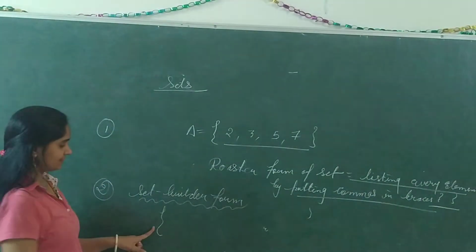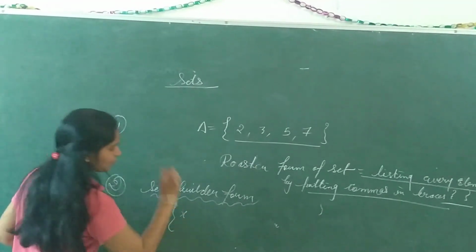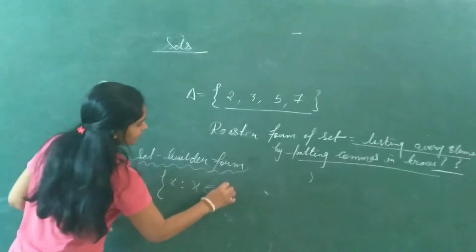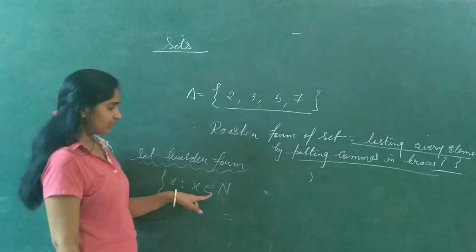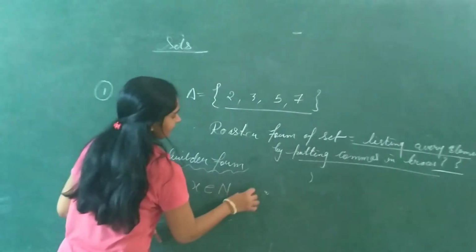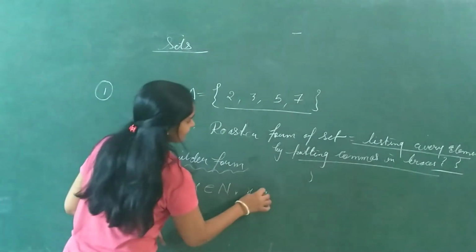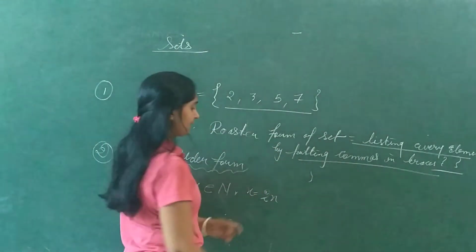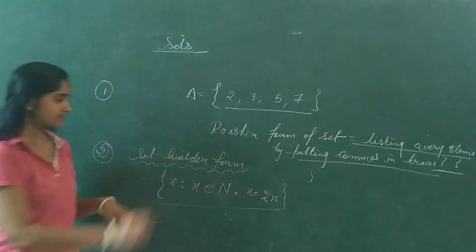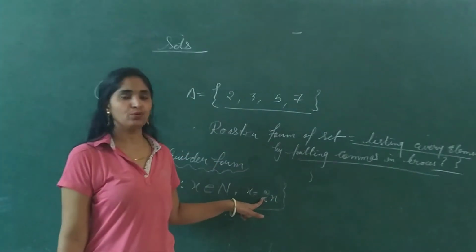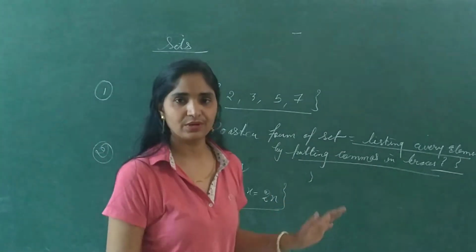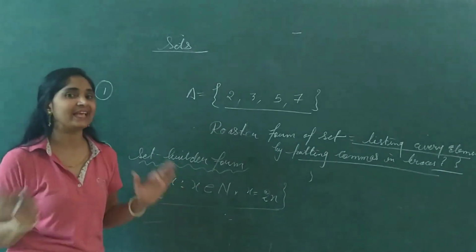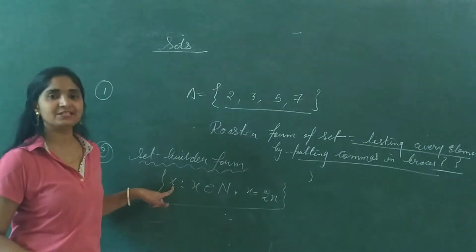We will write within this braces, set of all those x such that x is a natural number such that x is equal to 2n. 2n means even number. Means multiple of 2, n may be 1, 2, 3, 4, any natural number it can be. So if we are writing the set in this form, we are not listing every element separately, we are just writing the general form.